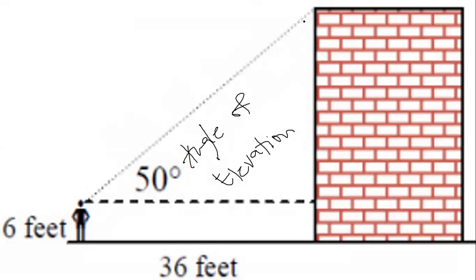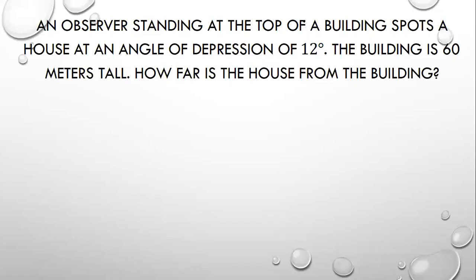Okay, let's proceed. I'll be giving you some examples. Example number 1, an observer standing at the top of a building spots a house at an angle of depression of 12 degrees. The building is 60 meters tall. How far is the house from the building? So the first thing we have to do here is to draw the illustration. Kailangan nating i-drawing yung illustration para mas madali nating maintindihan yung problem.